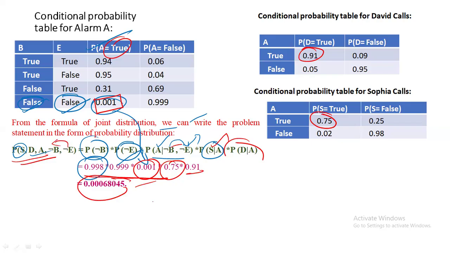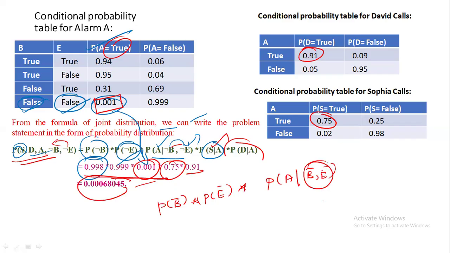From the back we have to go: probability of B bar into probability of E bar into probability of A given B bar comma E bar, meaning neither burglary nor earthquake had happened, but the alarm is sounded.